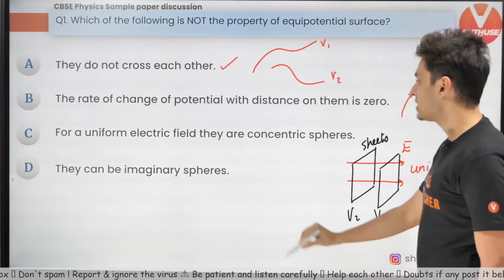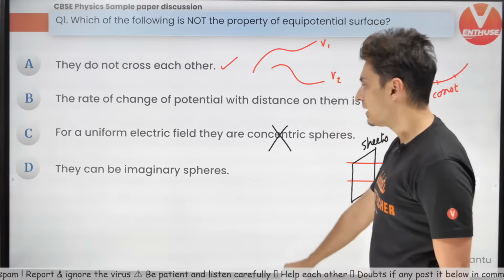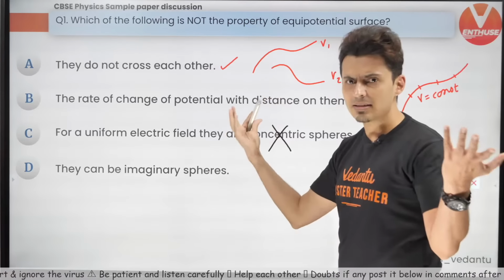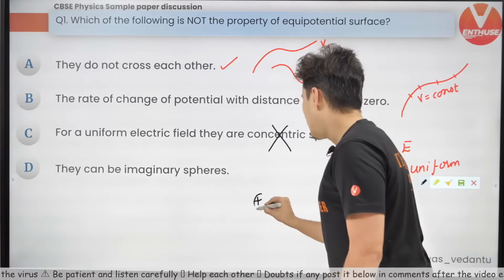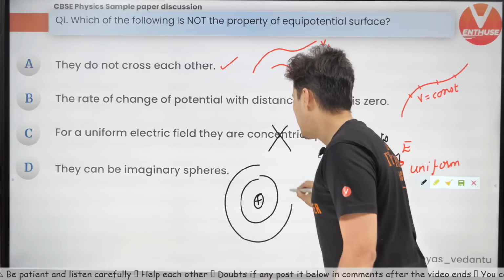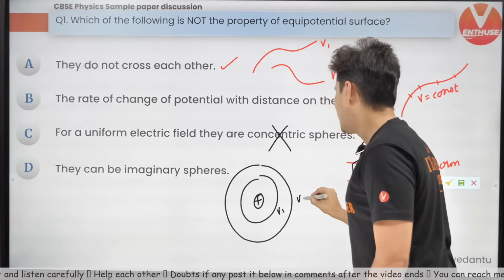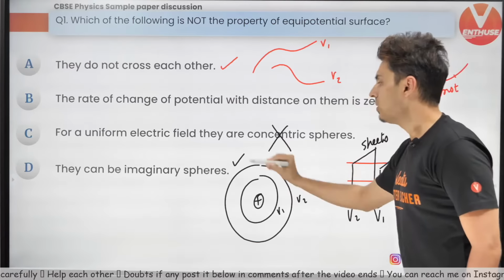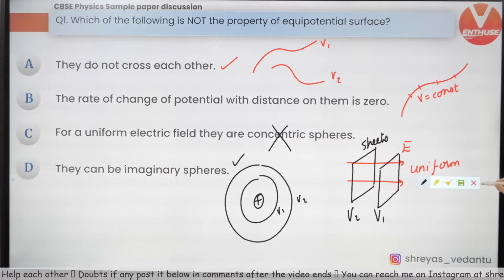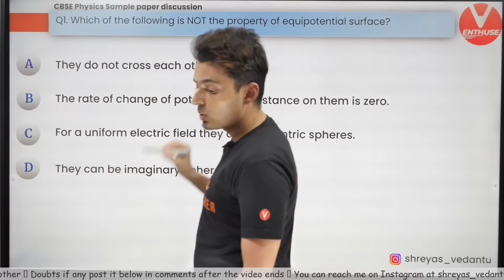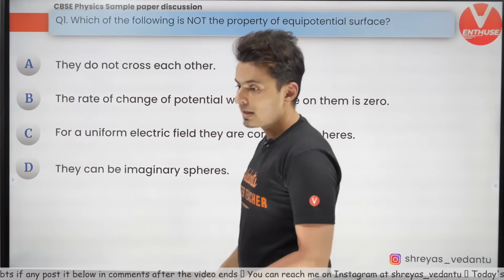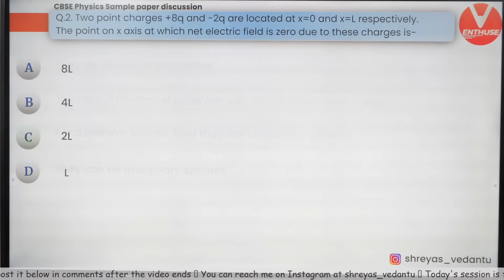So those are definitely not concentric. They can be imaginary spheres, yes. So if you take a point charge like this, all these are equipotential imaginary spheres. So that is also correct. So the wrong answer is C, and the question was which of the following is not correct. Yep, let's get moving. Yes, I have given notes for everything.